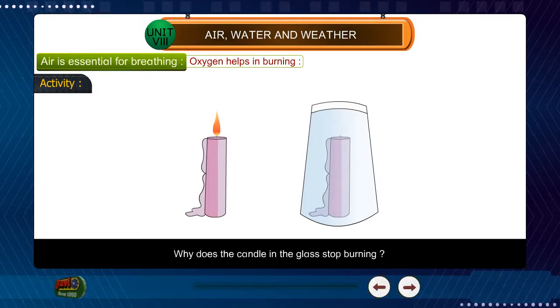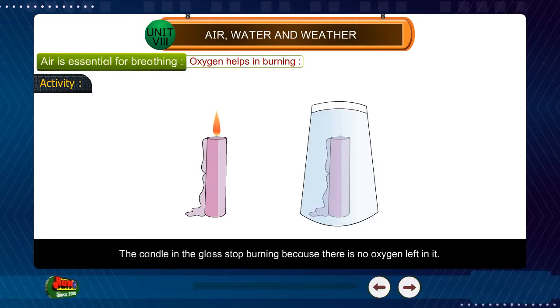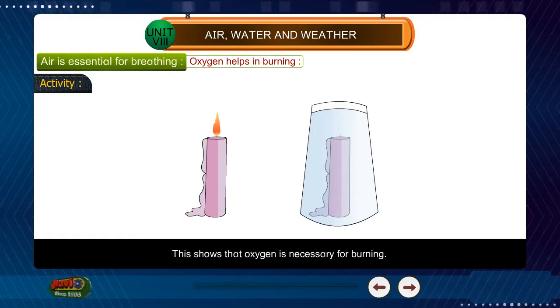Why does the candle in the glass stop burning? The candle in the glass stops burning because there is no oxygen left in it. The other candle continues burning because it gets oxygen from the air. This shows that oxygen is necessary for burning. Thus, oxygen helps in combustion.